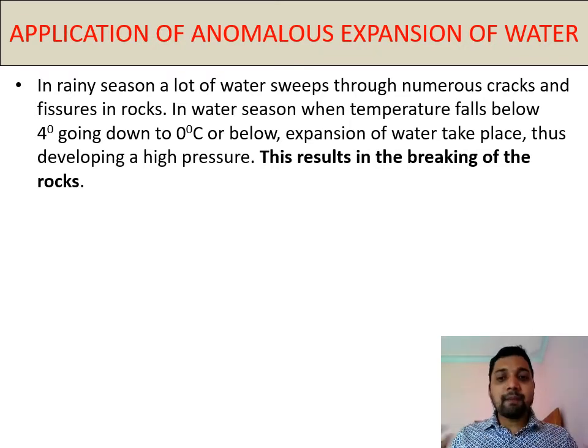To get the space, the rock will not expand, because of which water exerts a high pressure on the surface of the rock, and the rocks gradually break. The breaking down of rock is called weathering, and there are different types: mechanical weathering, chemical weathering, biological weathering. So because of the anomalous expansion of water, weathering is also possible.